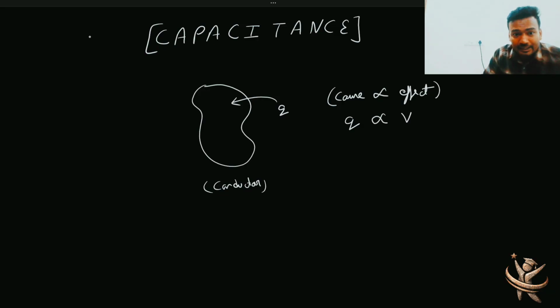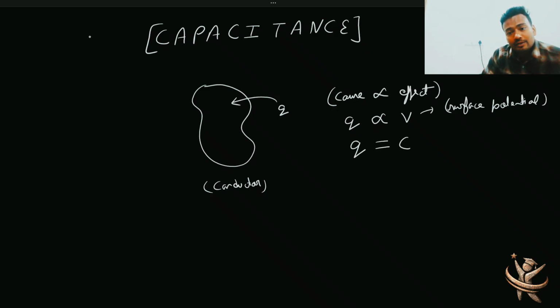Now what exactly this V is? So V, I'll say it is body ka potential, and better to say in case of conductor it is surface ka potential, or you can simply say potential of the conductor also. Okay, now that proportionality sign you can remove by a constant. That constant is actually C. ये तो हो गया इसका mathematical version.